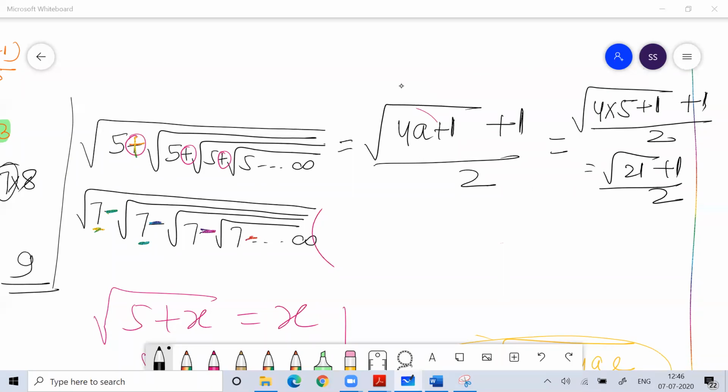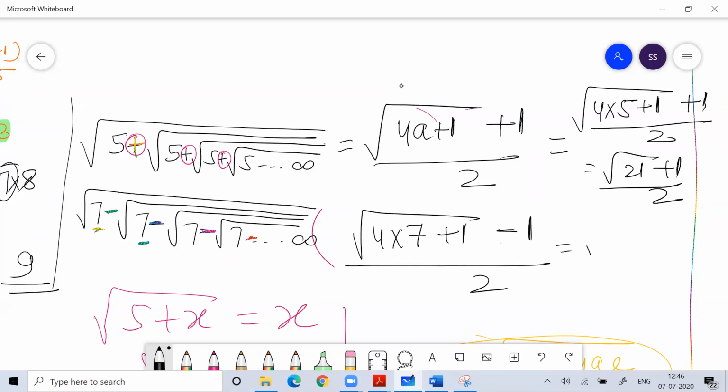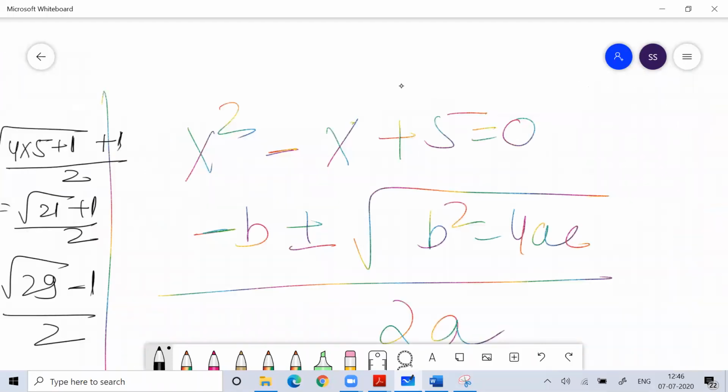Fine. Here you'll put 4 into 7 plus 1. Here minus sign is there, so minus 1 by 2. So this is root of 29 minus 1 by 2. Clear?